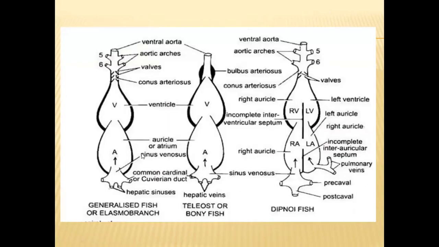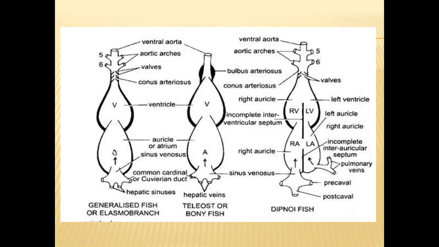Now let us compare the 3 different groups of fishes. In the first diagram, we can see the heart of elasmobranch or cartilaginous fishes. In the second diagram, the teleost or bony fishes' heart is there. And in the third diagram, the dipnoi fishes or lung fishes' heart can be seen.